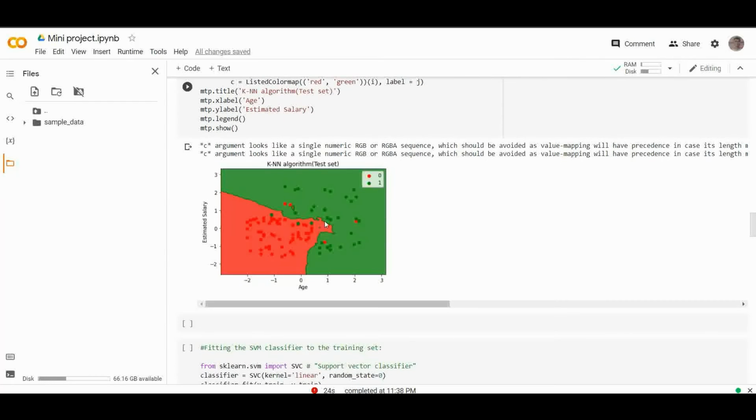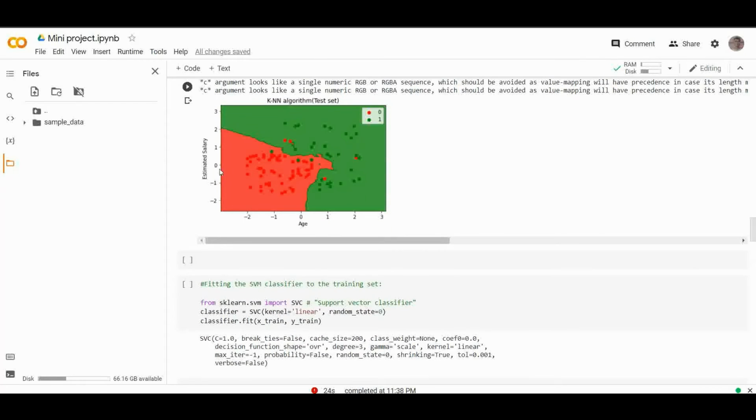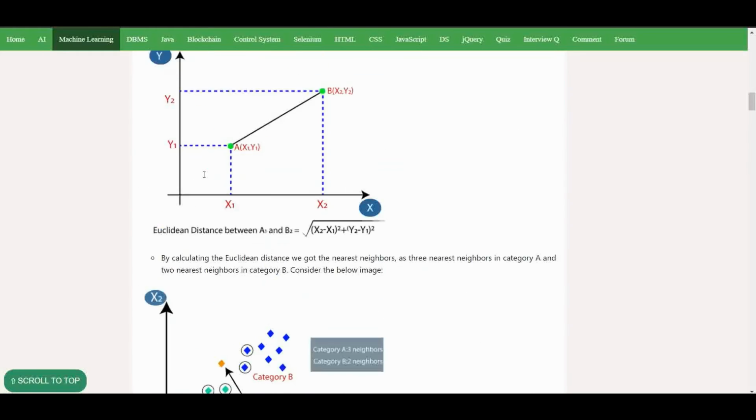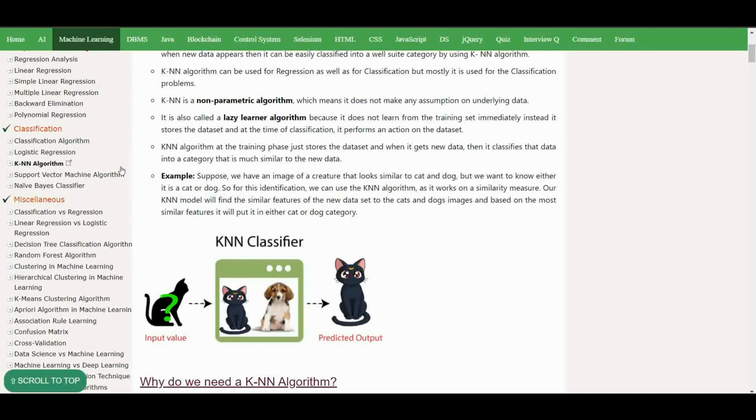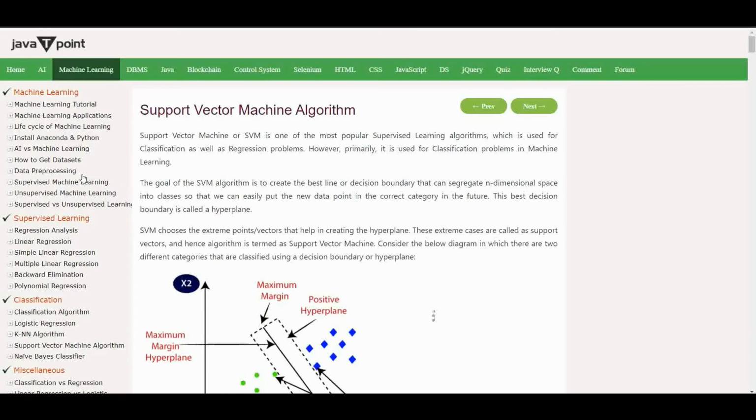So now after that we will move on to the next classification algorithm, that is the support vector machine algorithm.